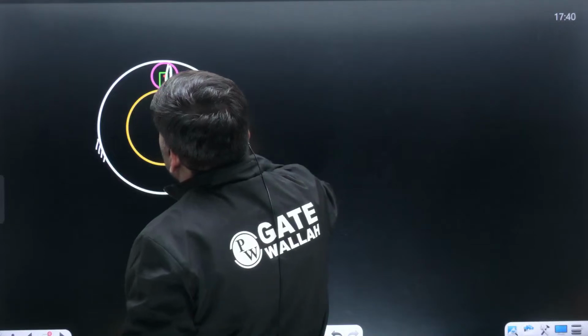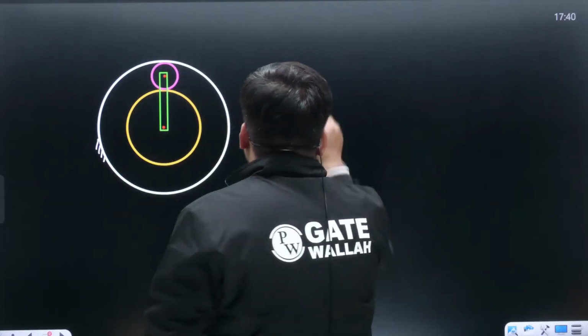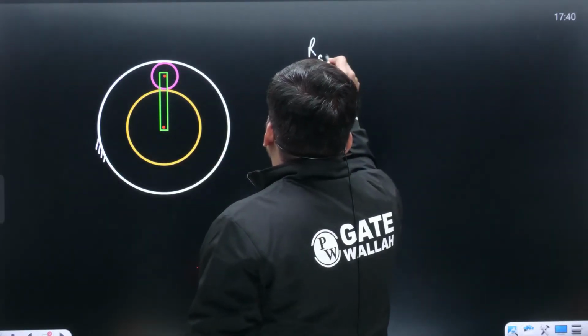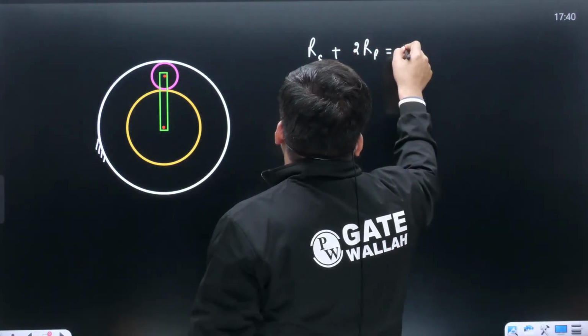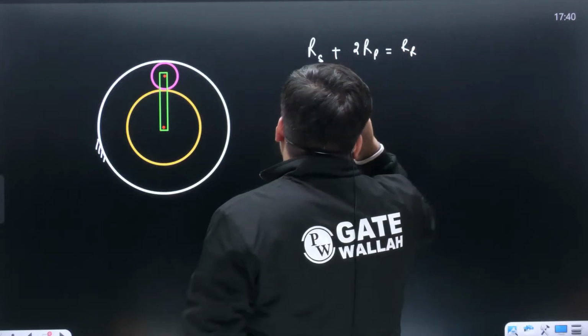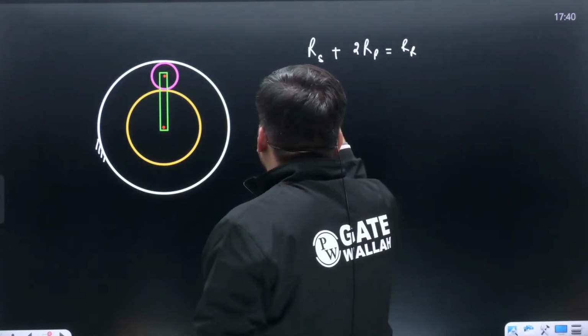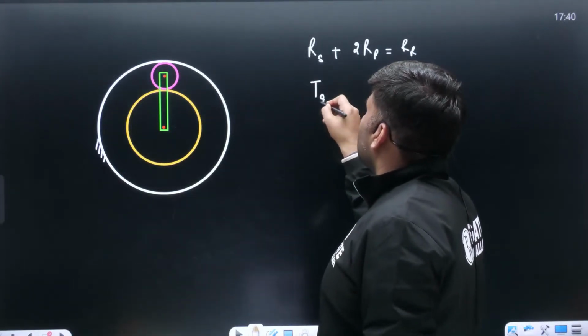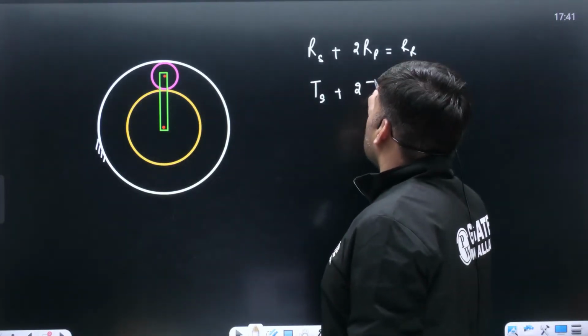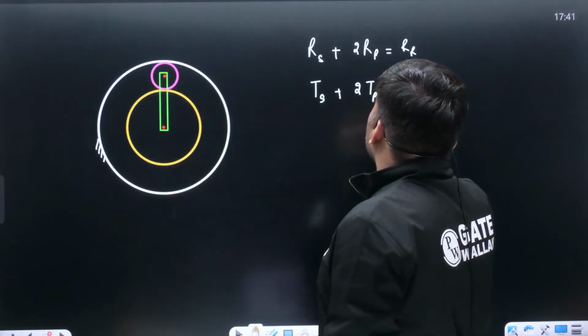Yahi to hai, same as radius of ring gear. Can I write radius of sun gear plus twice of radius of planet gear will be equal to radius of ring gear? Same relation number of teeth mein you are going to have because module is same for all the gears. Can I write teeth of sun plus twice of teeth of planet will be equal to teeth on ring?